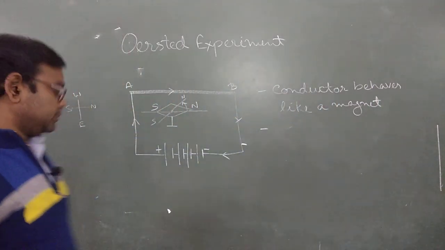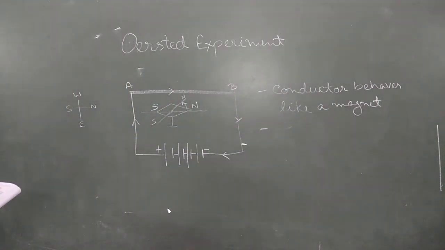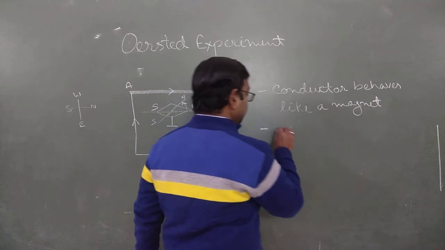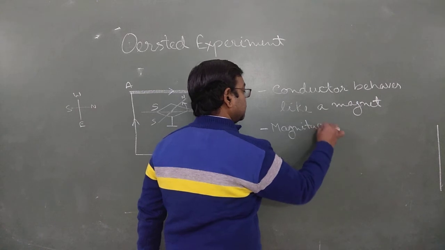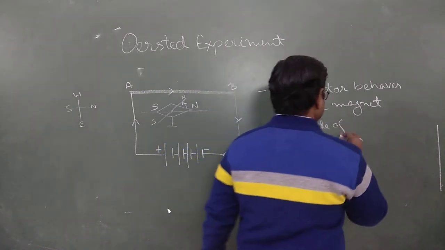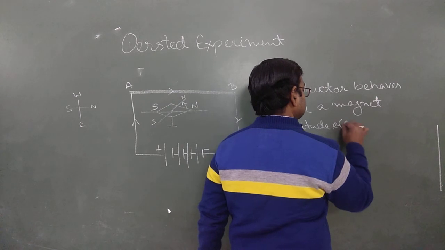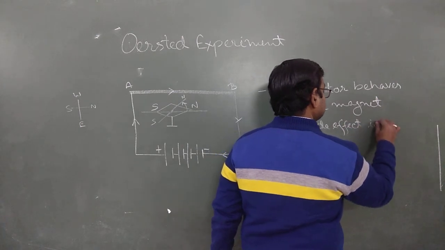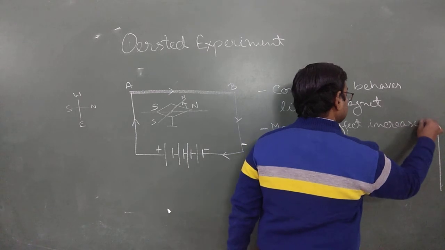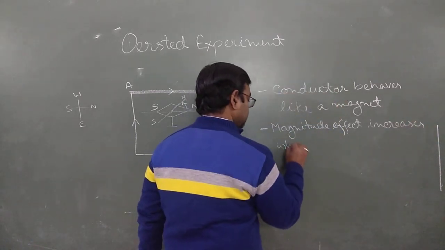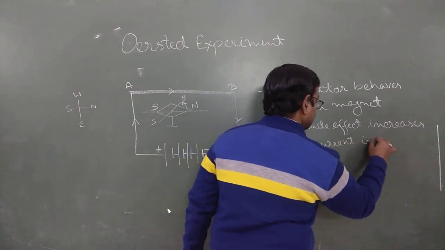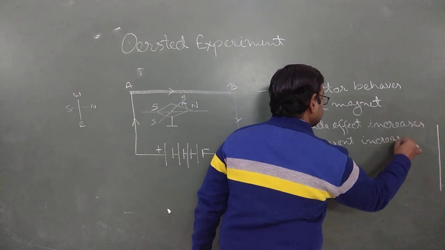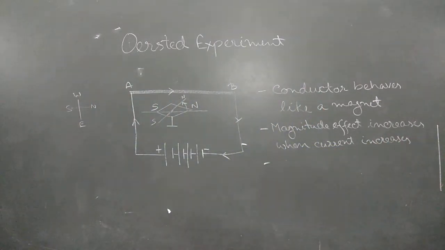Second, the magnitude of the magnetic effect, that is the deflection, increases when the electric current increases. Clear? This is the second point.